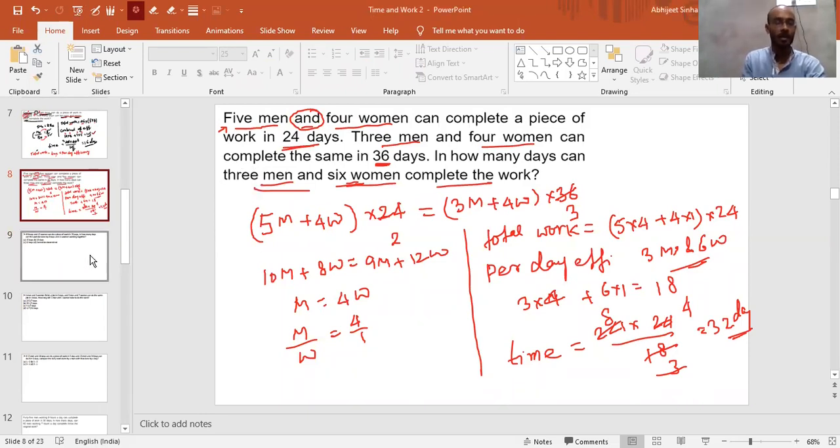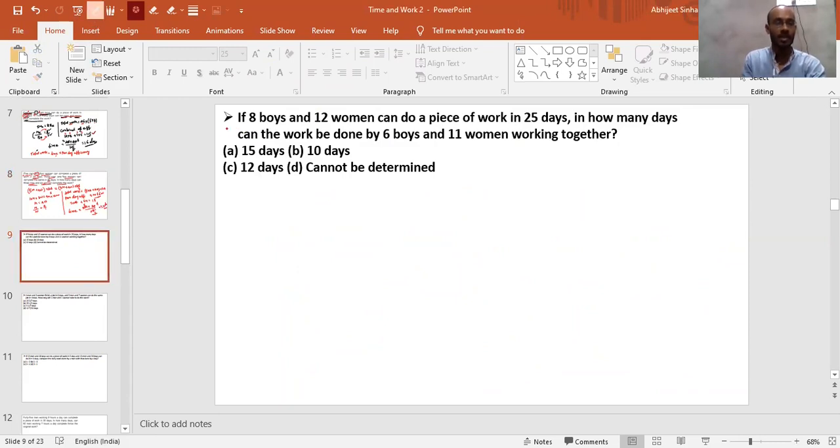The same pattern. And the question, as you can see here: if 8 boys and 12 women can do a piece of work in 25 days, in how many days can the work be done by 6 boys and 11 women working together? Right. The question is given. Can you calculate an answer? As we know, to answer this particular type of question, what we need at first is the efficiency between men and boys. Right. So can we solve or not?